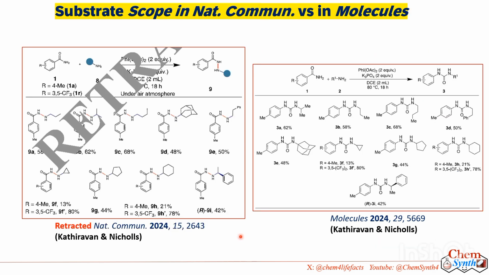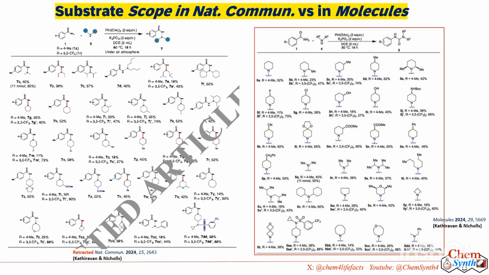Here on the left side picture, I have shown the product structure they reported in the earlier paper from the reaction between benzamide and primary amine, and in the right side picture the corrected structure of the product from the same reaction. Here as well you can see the corrected structure of the product from the reaction using a secondary amine as the nucleophile.